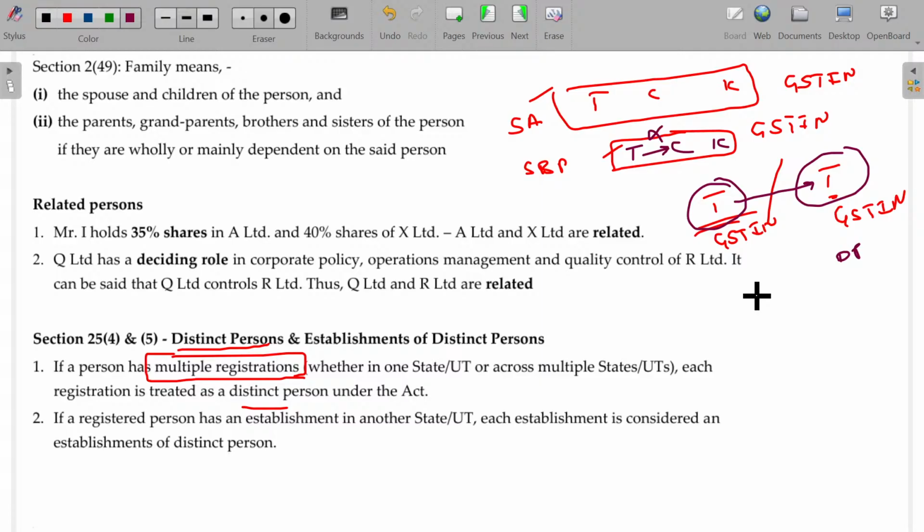Mr. A, being a chartered accountant, is running an audit office in Trichy and also running an audit office in Tirupati. So he has two different GST numbers for the two different locations. Here also the same A is the auditor, and here also the same auditor A is there. But this is different, this is different. So the same person will be named differently for GST, as distinct persons. In case of establishment, entity wise, then it is called establishment of distinct persons.